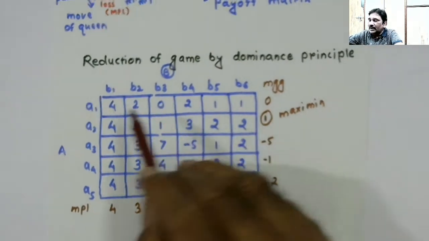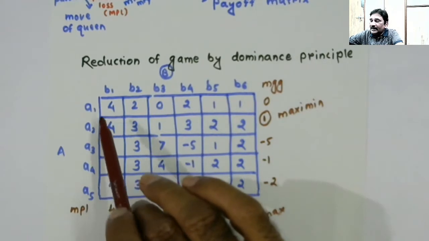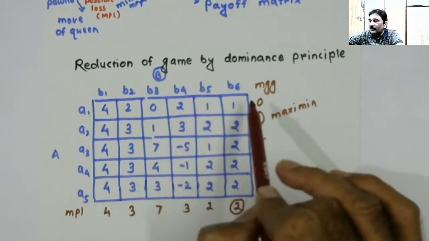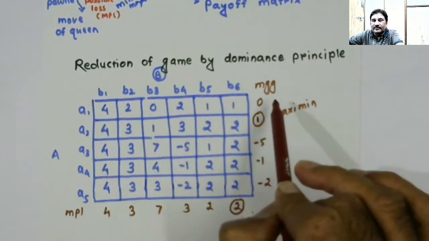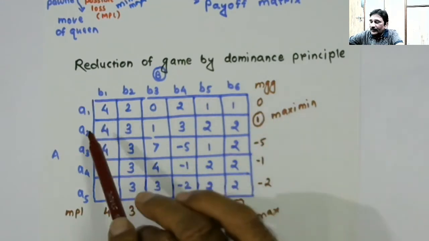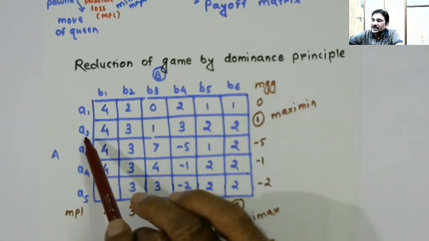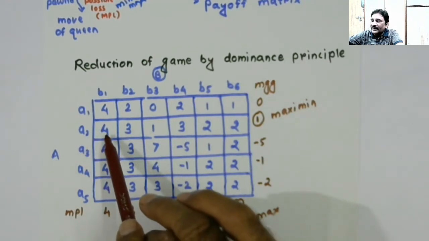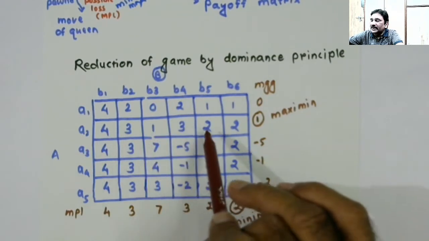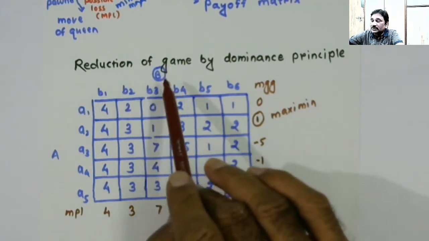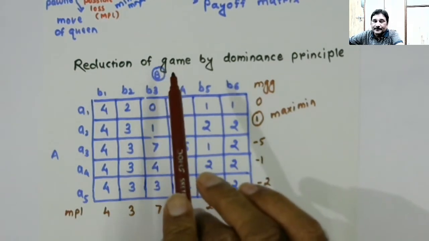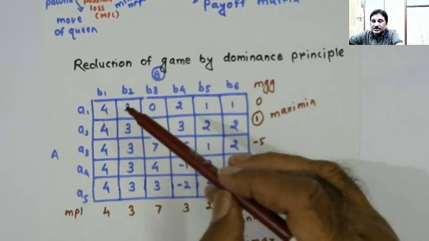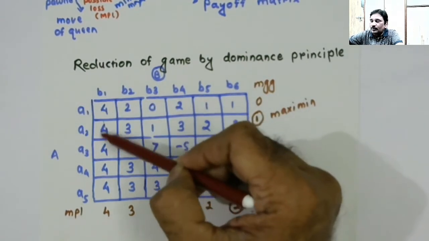Now just look at player A. Player A has various gain values, starting from 4, 0, 1, 1. Now I compare all these gain values with the gain values if player A chooses to play A2. The gain values are 4, 3, 1, 3, 2, 2, depending upon the choice made by player B. So I can compare these two sets of gain values for player A. Both these values are the same.